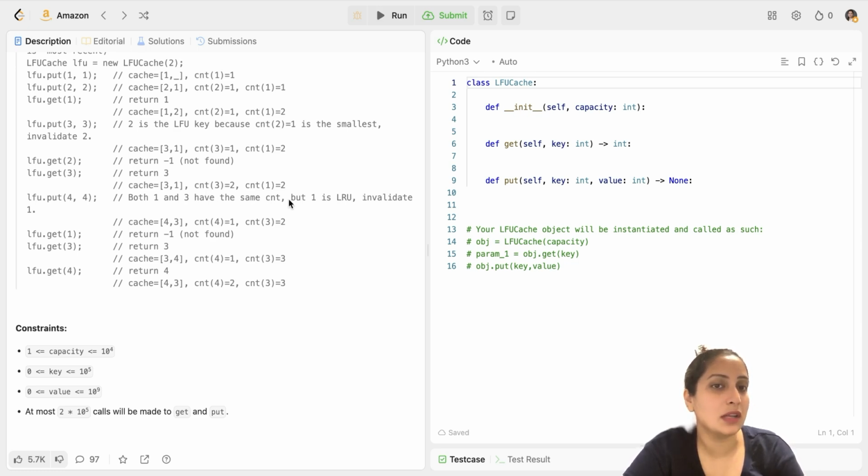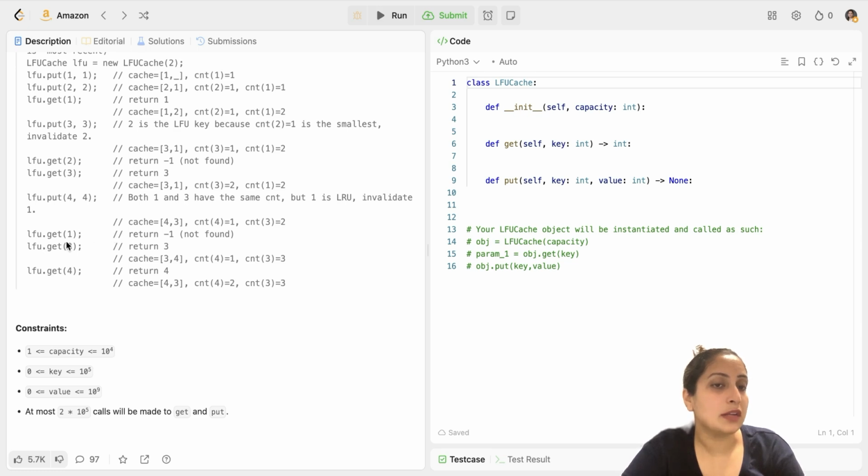So the least frequently used would be either of the two. But you cannot pick one randomly. You have to pick the one which was least recently used. Recently you did a get operation on 3, so 1 is the least recently used. So you have to pop 1, and then you insert 4. So now finally count of 4 would be 1 and count of 3 would be 2.